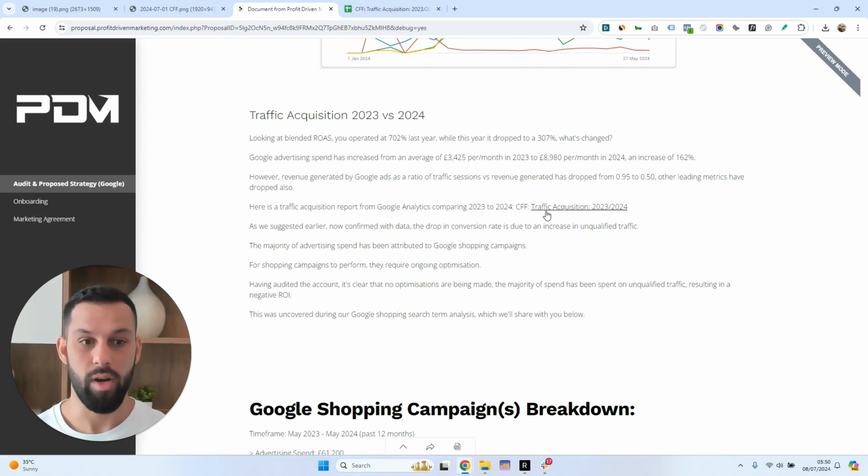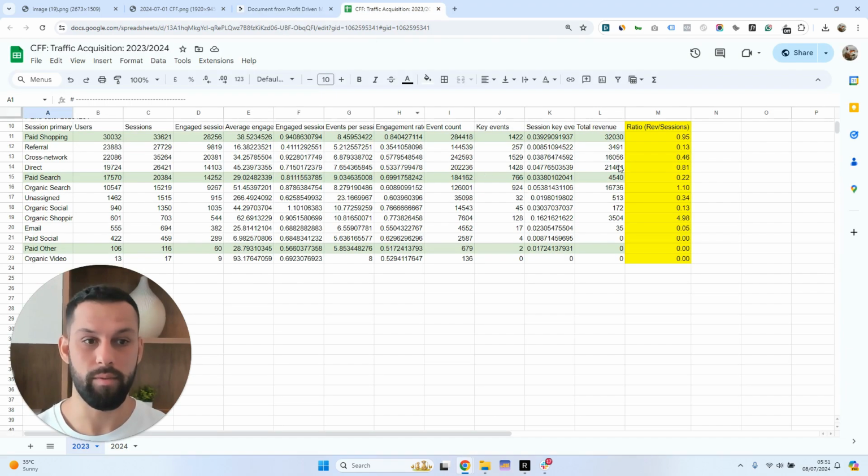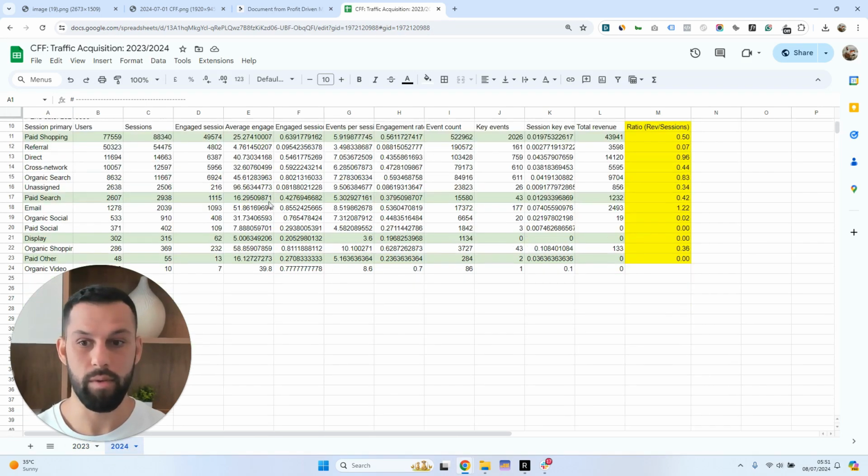What we identified by looking at a traffic acquisition report was that their Google advertising spend has increased from an average of 3,400 per month in 2023 to 8,980 per month in 2024, an increase of 162%. Now, when we pulled up a report and looked at Google Ads as a ratio of traffic sessions versus revenue generated, we could see that this had dropped from 0.95 to 0.5, and you can see that here. Ratio of revenue generated by session, 0.95. This is statistics from 2023. If we look at 2024, you can see that it's actually dropped down to 0.5. So advertising spend has more than doubled, whilst revenue per session has dropped by half.